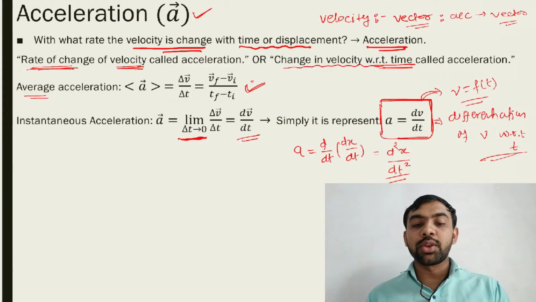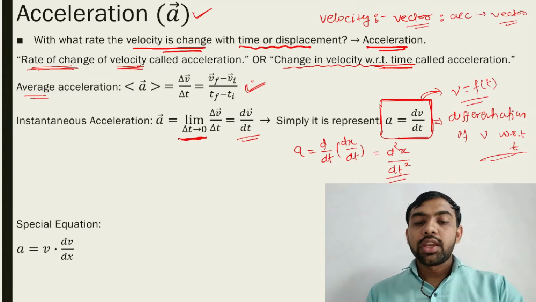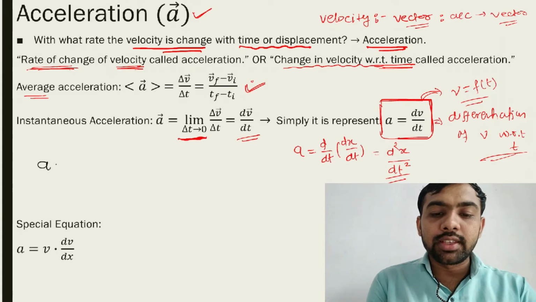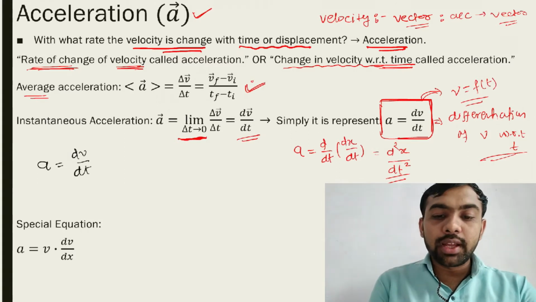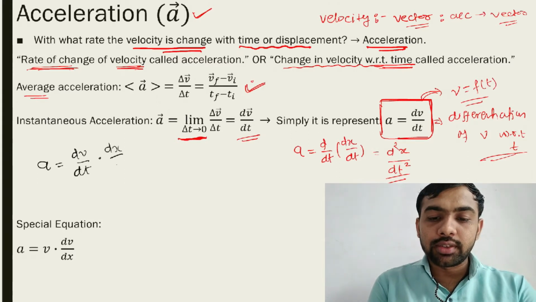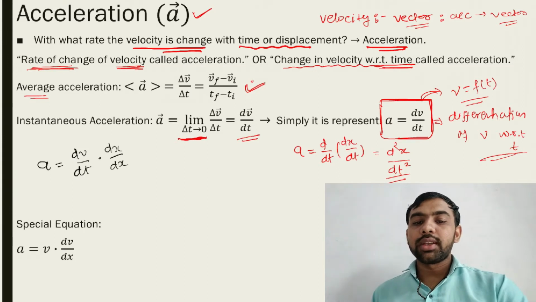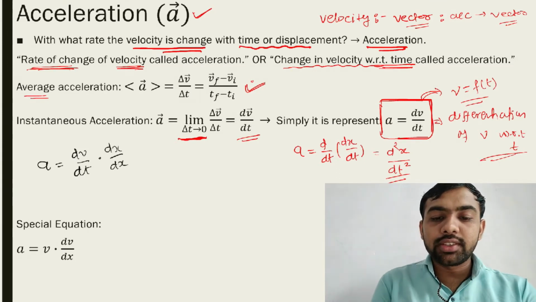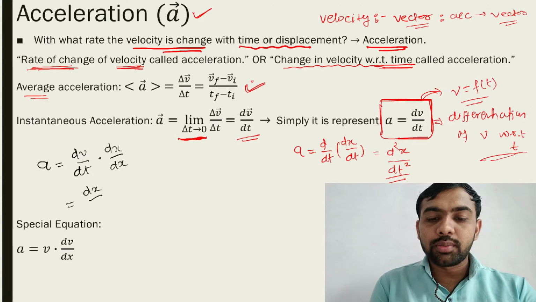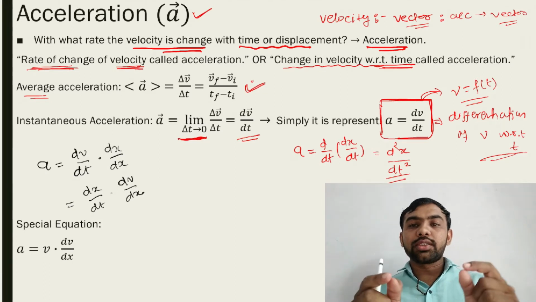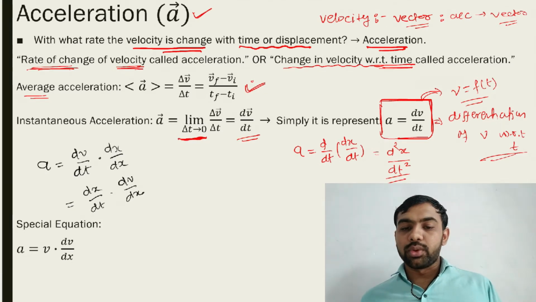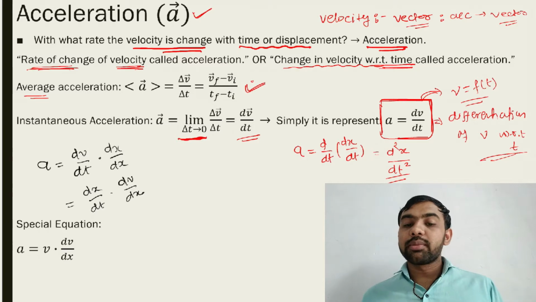Now on another note, you must note this, that is a special equation. If you write a = dv/dt and multiply by dx/dx, can we write this equation in this way: dx/dt into dv/dx? Yes or no? You just take a dx with the dv and dt both, then dx/dt into dv/dx.